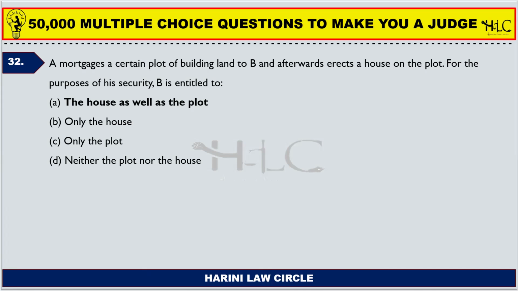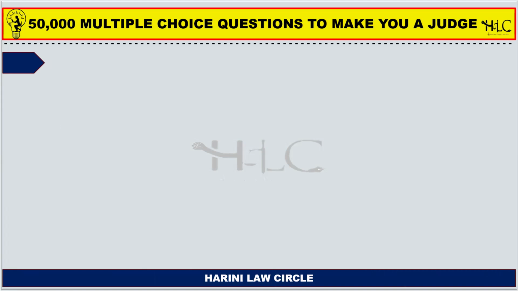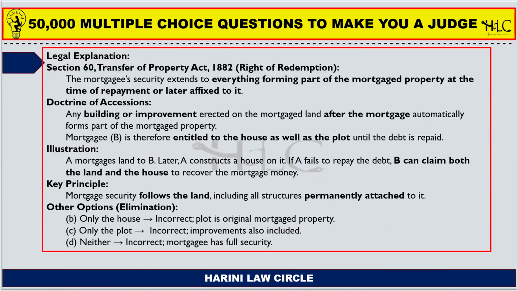But afterwards, B erects the house for his own purpose to keep as security. Then such house and the plot both belong to B once the repayment is done. On the repayment, B has to give both the house and the plot. He cannot withhold or demand payment for the house.